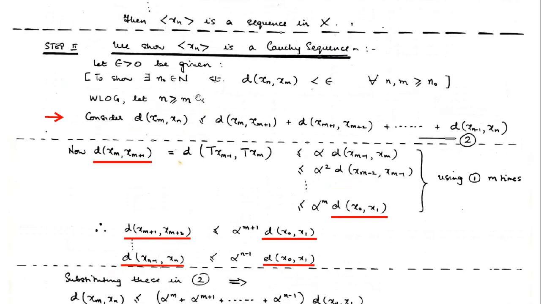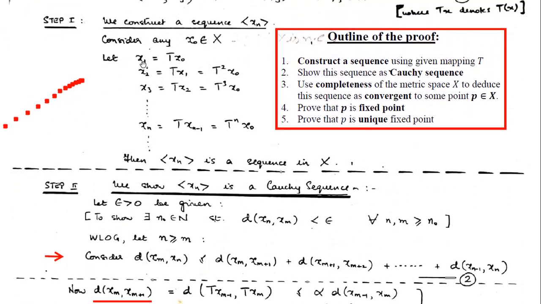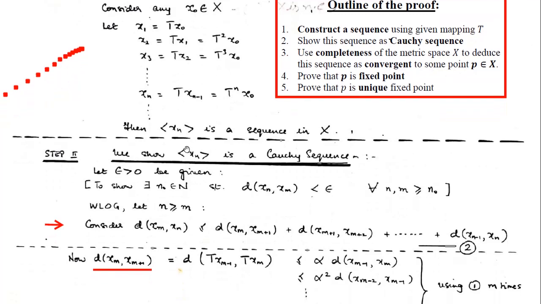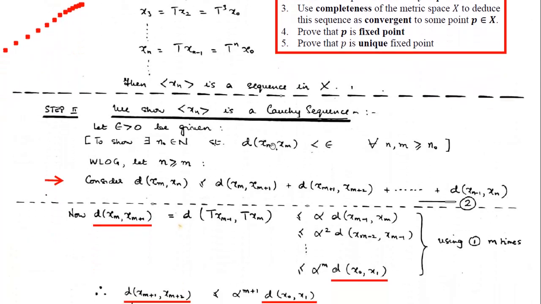Now, because we have already seen in the construction of the sequence that through the use of mapping T, we first get x naught, then x1, x2, and so on, it's a sequence actually. So when we talk about a pair of points, xn and xm, with different subscripts m and n, some will be coming later, some earlier.